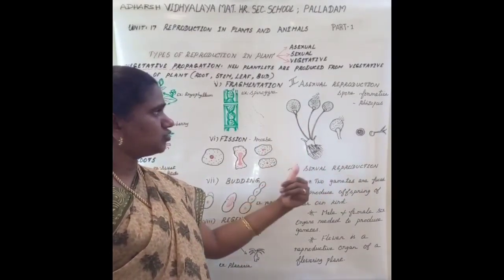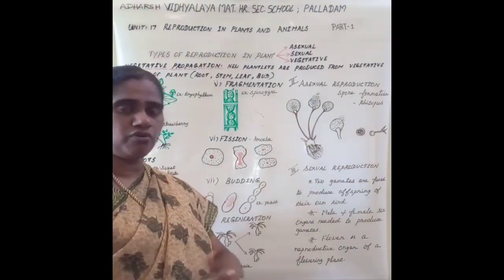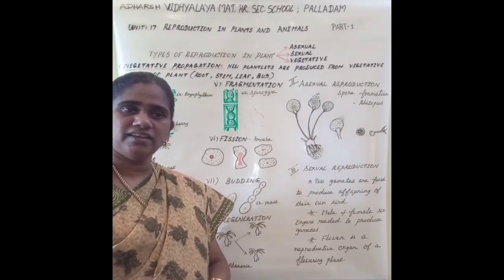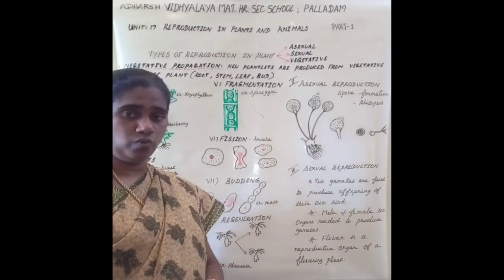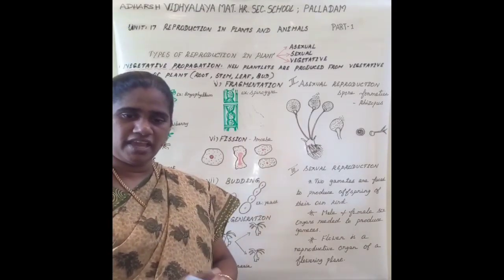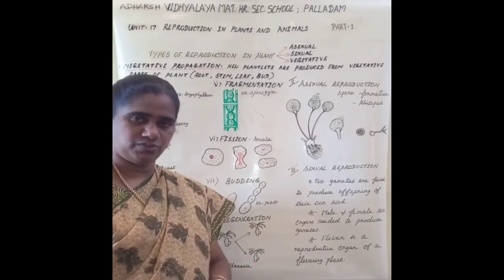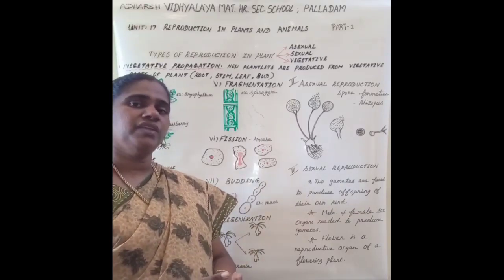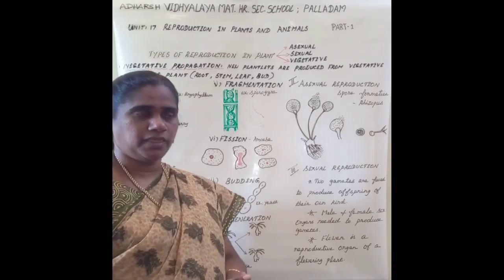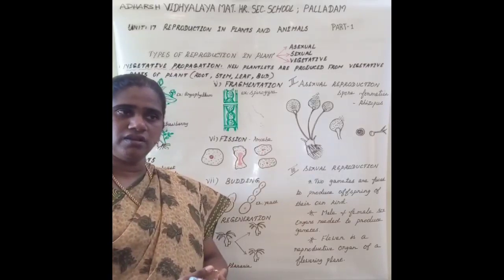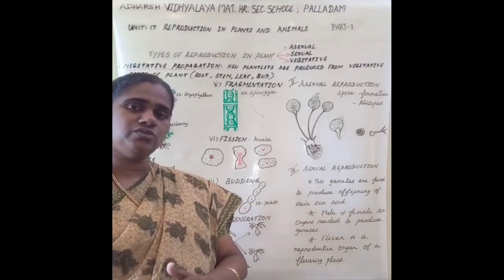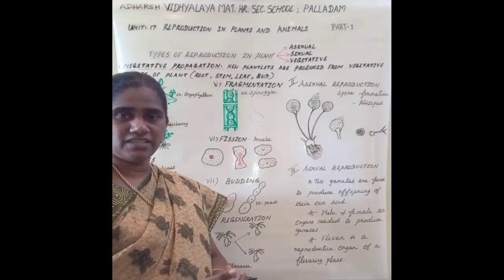Here let us study asexual reproduction by spore formation, taking Rhizopus as an example. What is Rhizopus? Rhizopus is nothing but bread mold. You just take a slice of bread, sprinkle some water on it and keep it on the table as it is for 1 or 2 days. Afterwards you would notice a white cottony growth on that bread slice. As the days go on, that white cottony growth turns black. So this is bread mold.